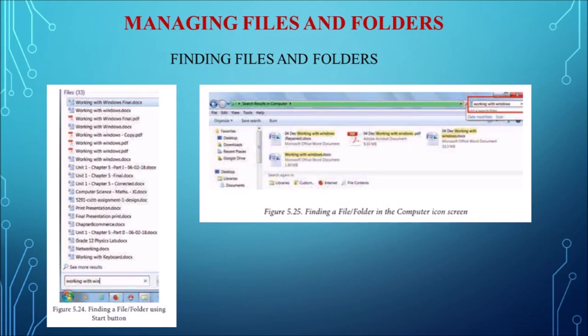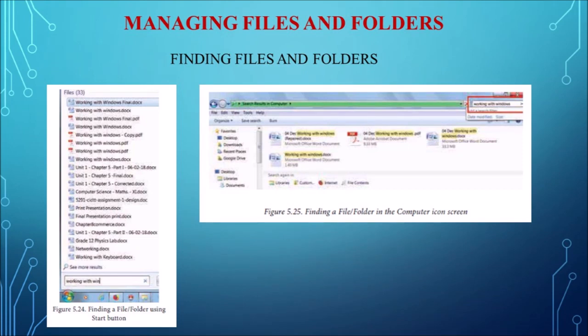And the second method is using the my computer icon. So click on the my computer icon from the desktop or from the start menu. The computer disk drive screen will appear. At the top right corner you can see the search box. There you can type the name of the file or the folder, or even if we give a partial name, it will display the list of files or folders. So from there we can select the required files or folders.